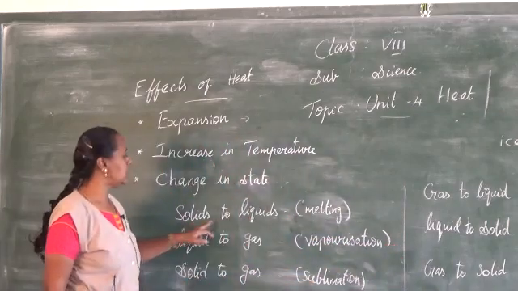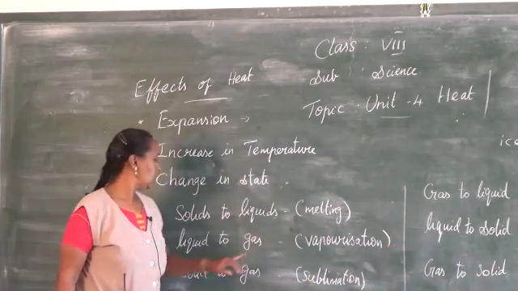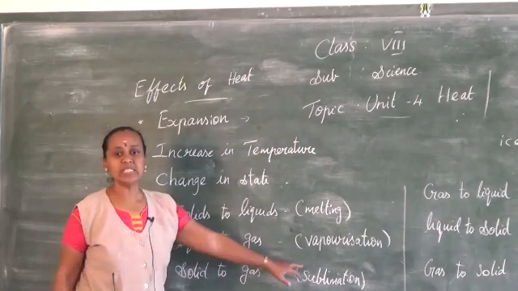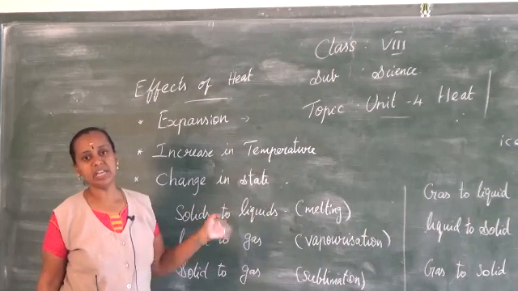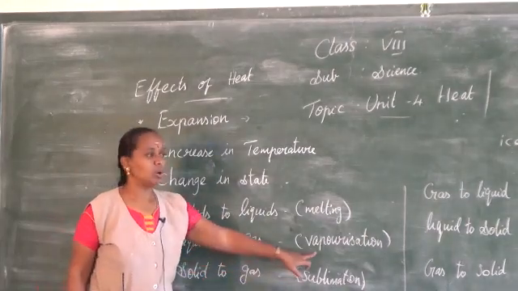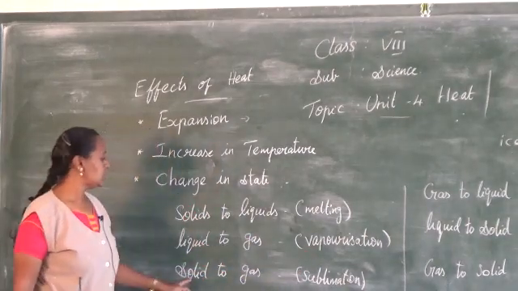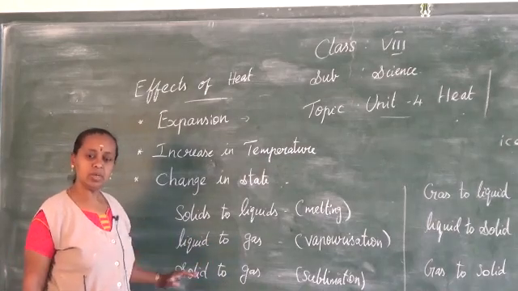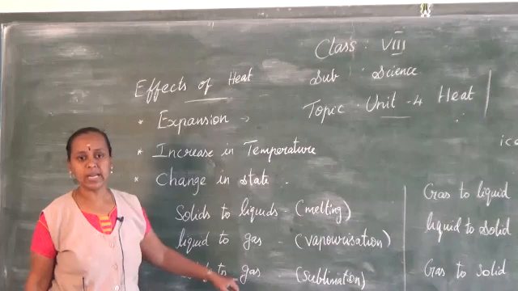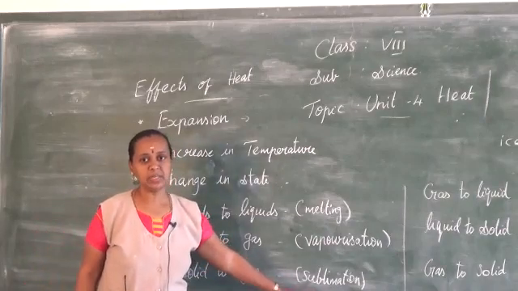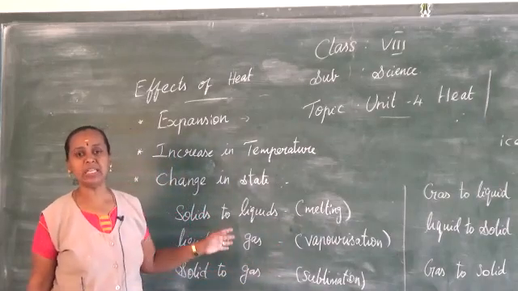So, from solid to liquid, melting happens. Then liquid to gas we call vaporization, that is, the liquid molecules will be changed into water vapor. Then solid directly to gas, without converting to liquid, is called sublimation. These are the changes that happen when the heat is given.